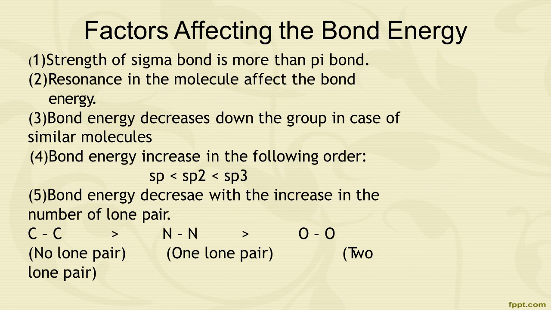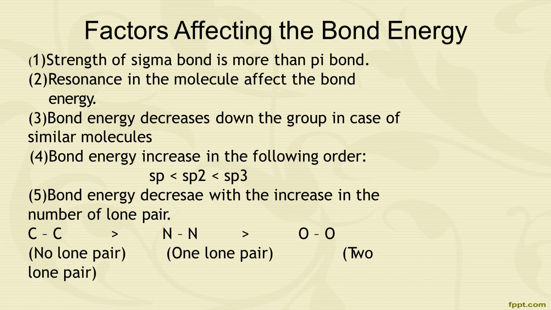Factors affecting the bond energy. First one is the strength: the sigma bond is stronger than the pi bond. Second, resonance in the molecules affects the bond energy. Third one, bond energy decreases down the group in the case of similar molecules.